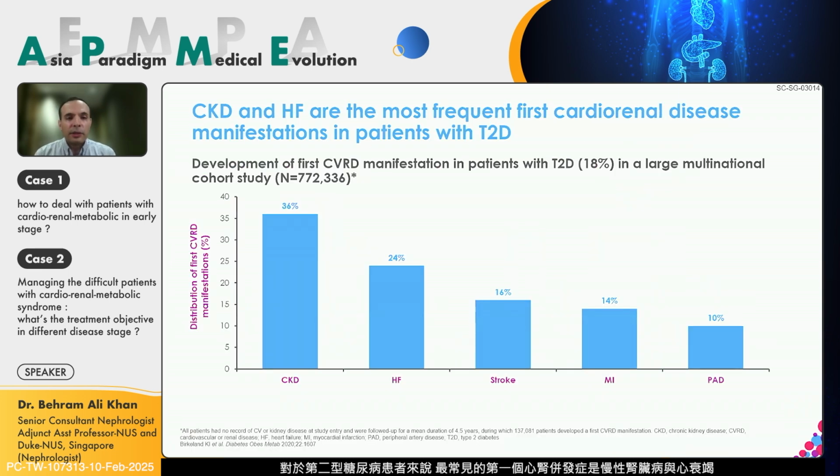If you look at type 2 diabetic patients, chronic kidney disease and heart failure are the most frequent first cardiorenal disease manifestations.